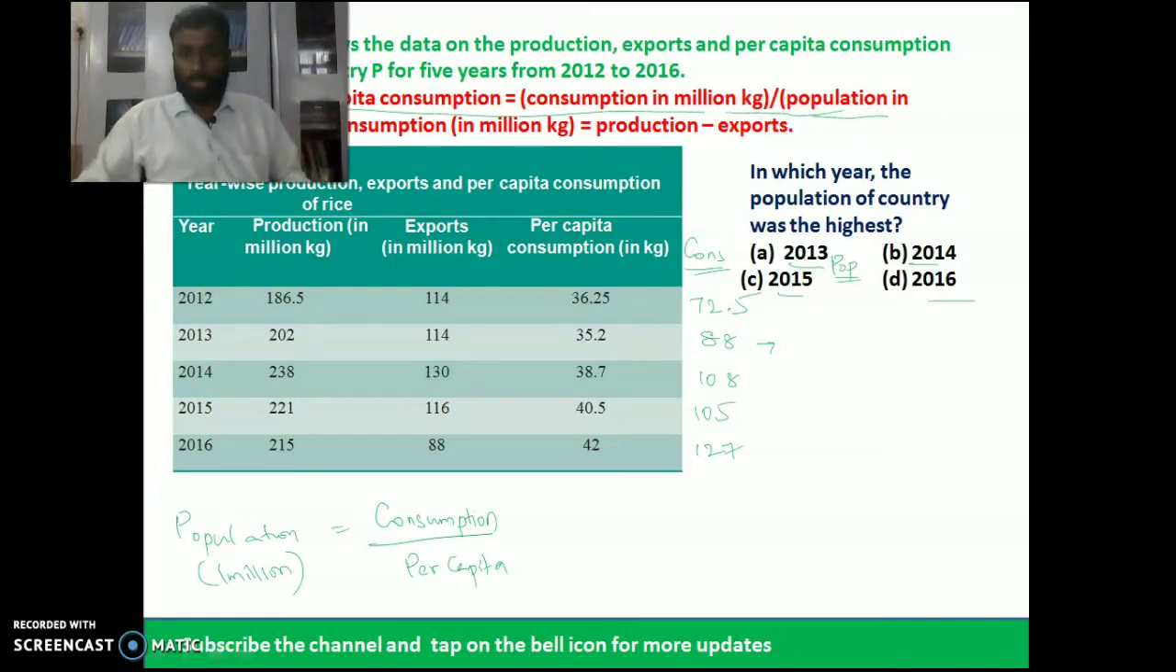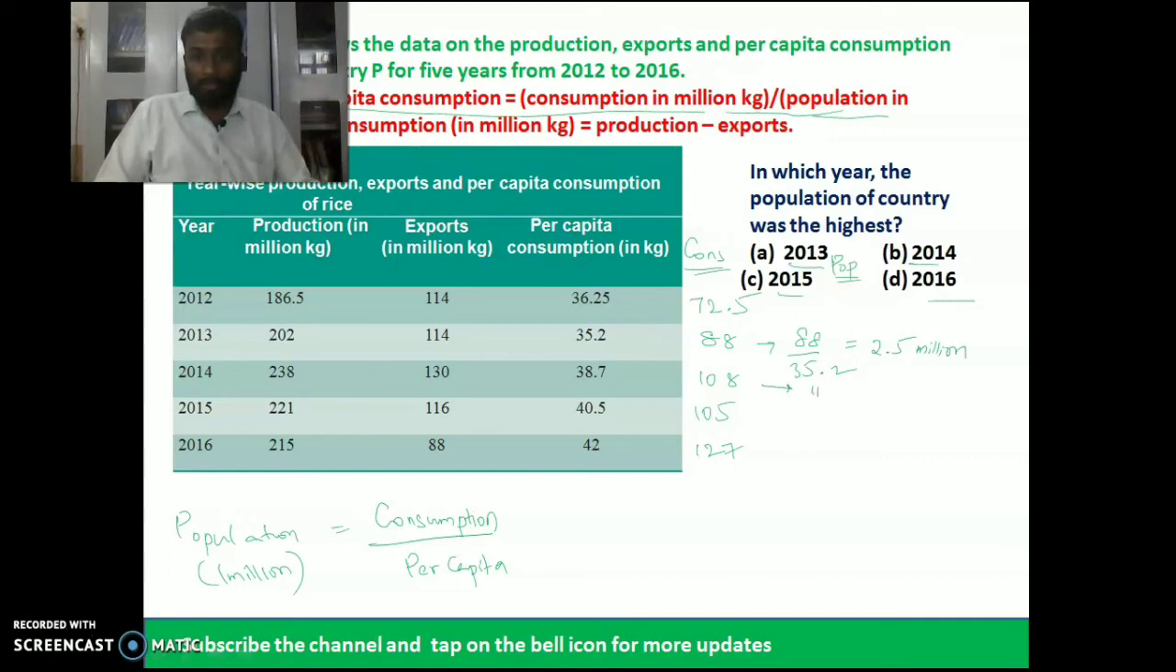Now let us start here. For the population of 2013, here we have a consumption of 88, right? How did we get the consumption? The difference between production and exports. So consumption divided by per capita, that is 35.2. It is around 2.5, so 2.5 million.